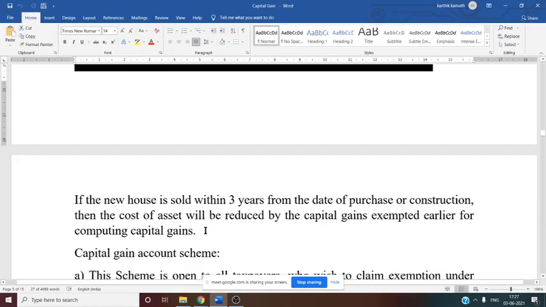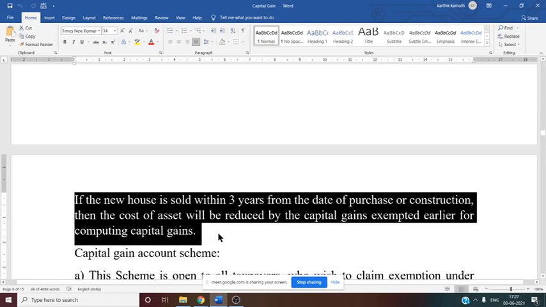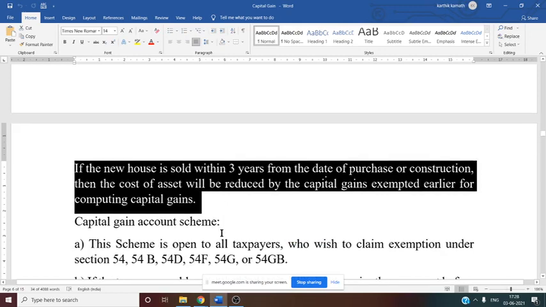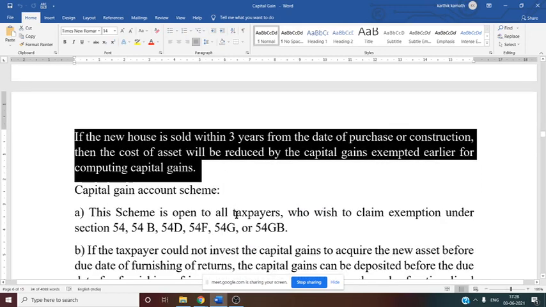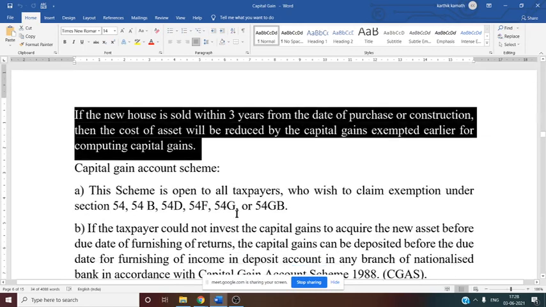Then one more thing they have given here: if the new house is sold within 3 years from the date of purchase or construction, then the cost of the asset will be reduced by the capital gain exempted earlier for computing the capital gain. This we need to see while solving the problem. So we may come across this type of adjustment. There we need to discuss regarding this.